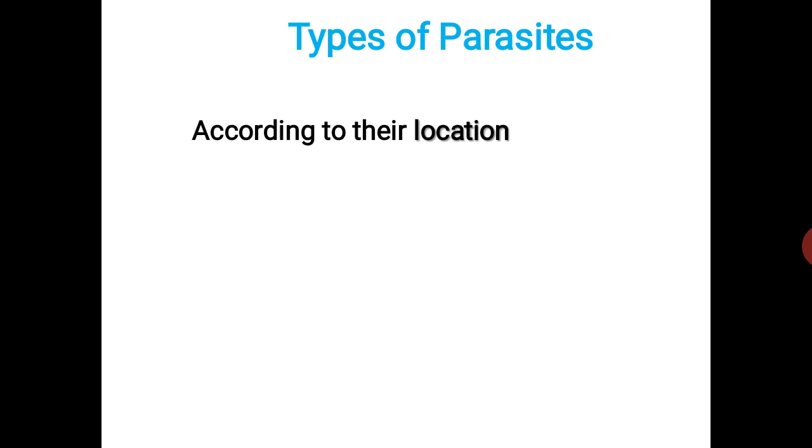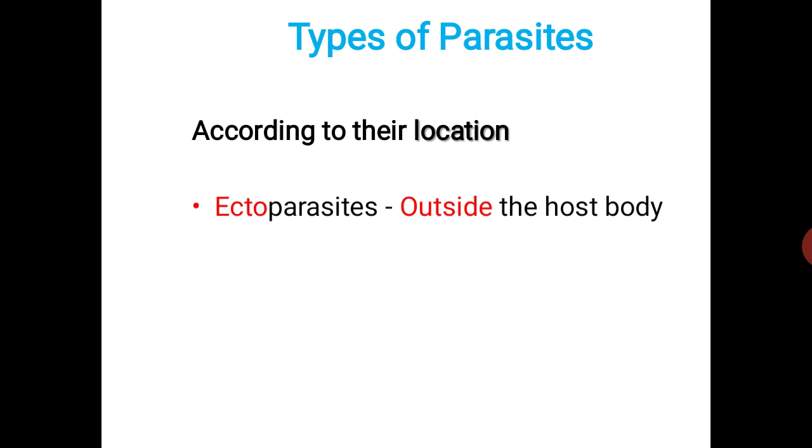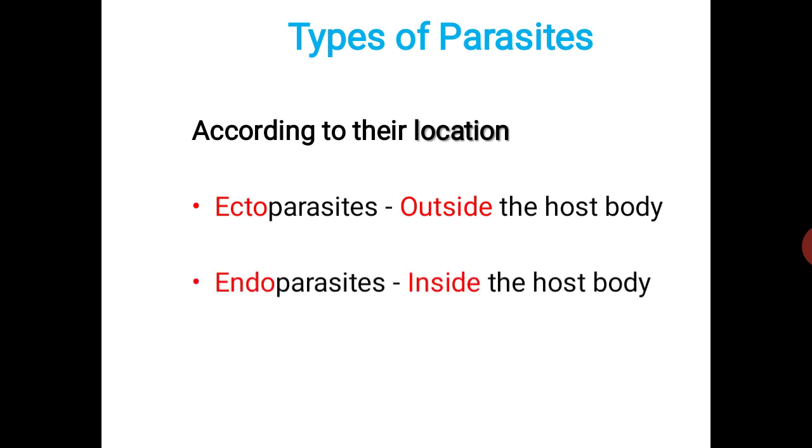First, according to their location, the types of parasites are categorized. If they are on the surface or outside the body of the host, they are known as ectoparasites. Ecto means outside, outside the host body. The second type is endoparasites. Endoparasites mean inside the body.